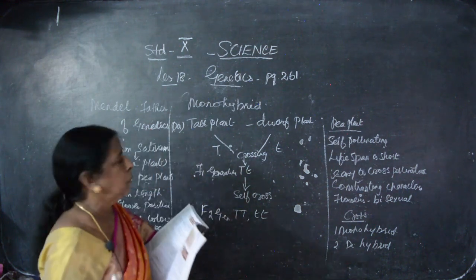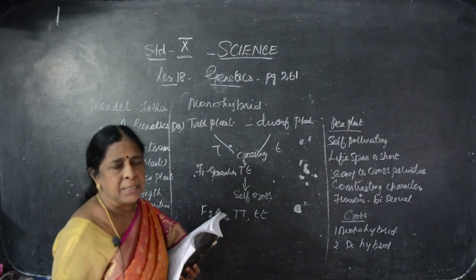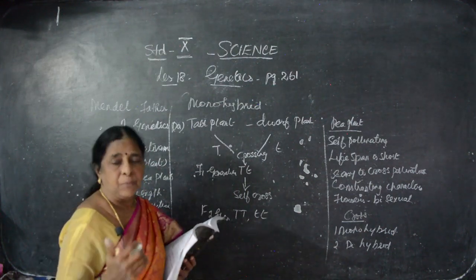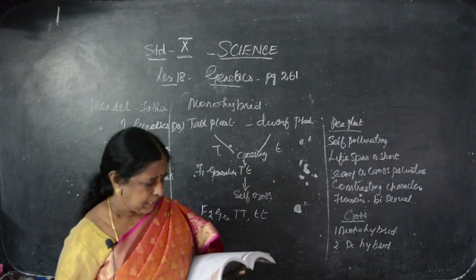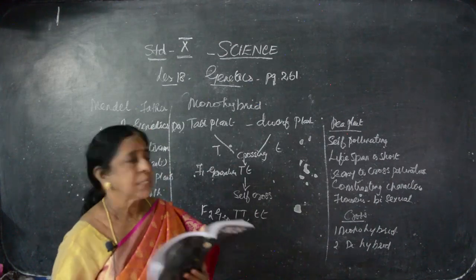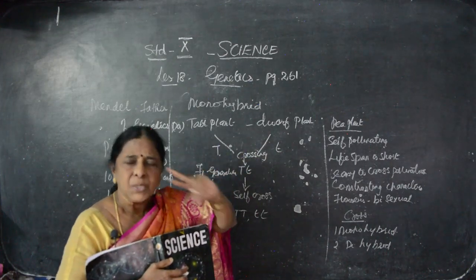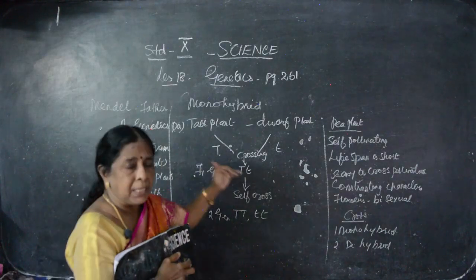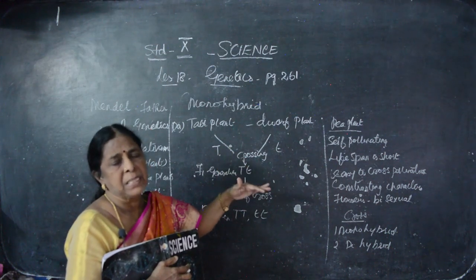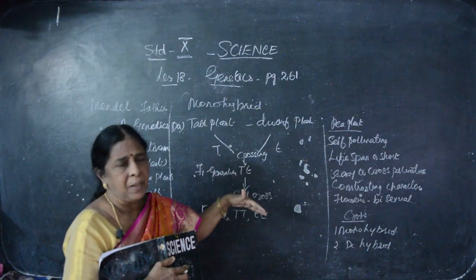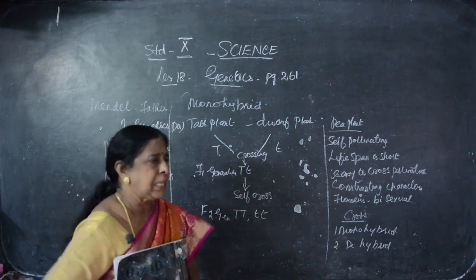Okay, like that, monohybrid cross. First, from the parents, what has come, the new organism, that is F1. F1 generation again crossing, that is the F2 generation. Actually, we are taking a tall plant and a dwarf plant. How many characters are there? Only 2 characters. So, the younger organisms, what we have studied already, either the father character or the mother character will be revealed. But here, the new plants, that is the F2 generation, how many plants are we getting?